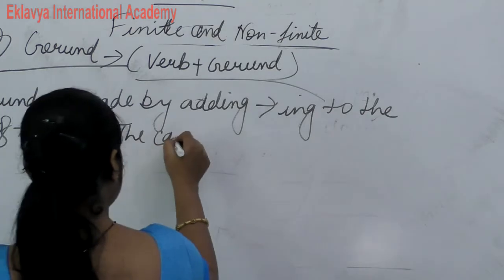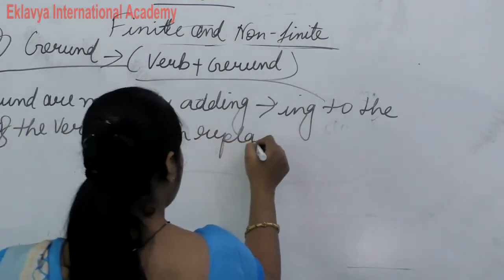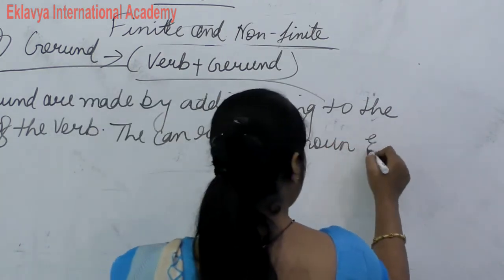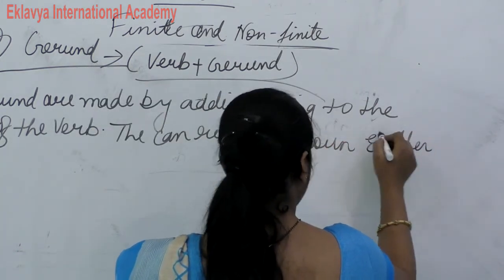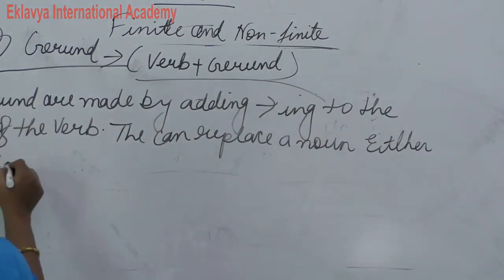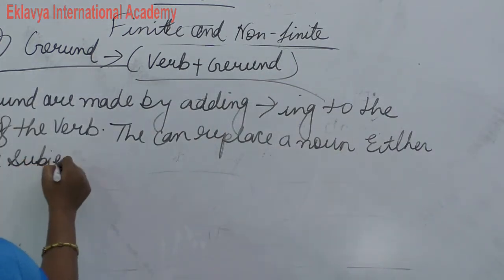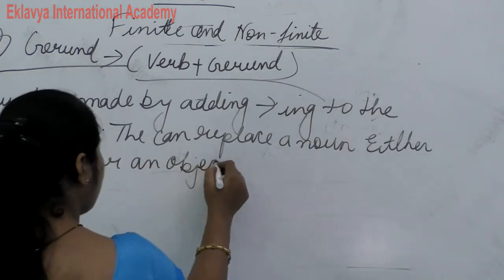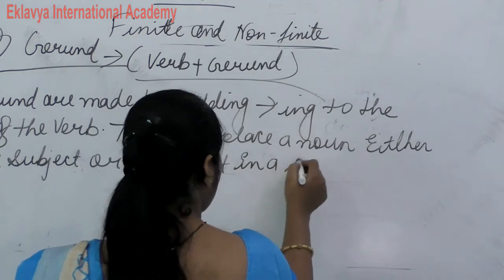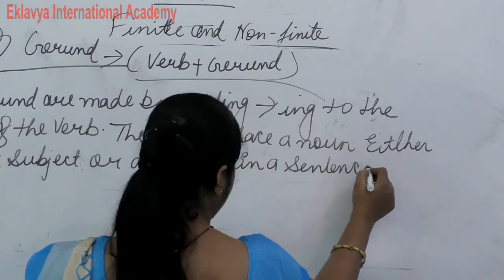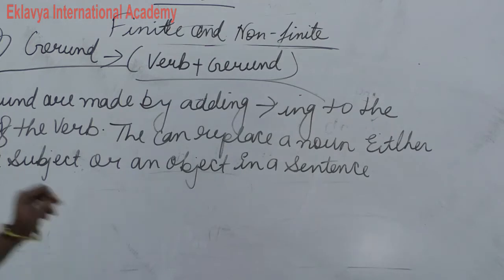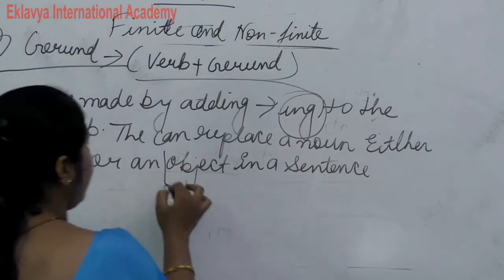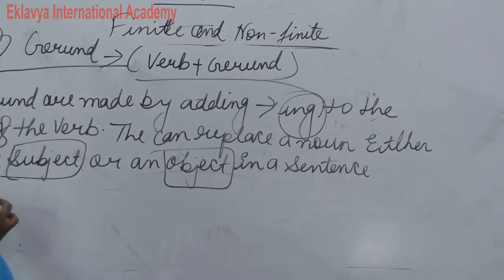They can replace a noun, either as a subject or an object in a sentence. Clear? One thing, we add ing; another thing, as a subject or as an object we use gerund.